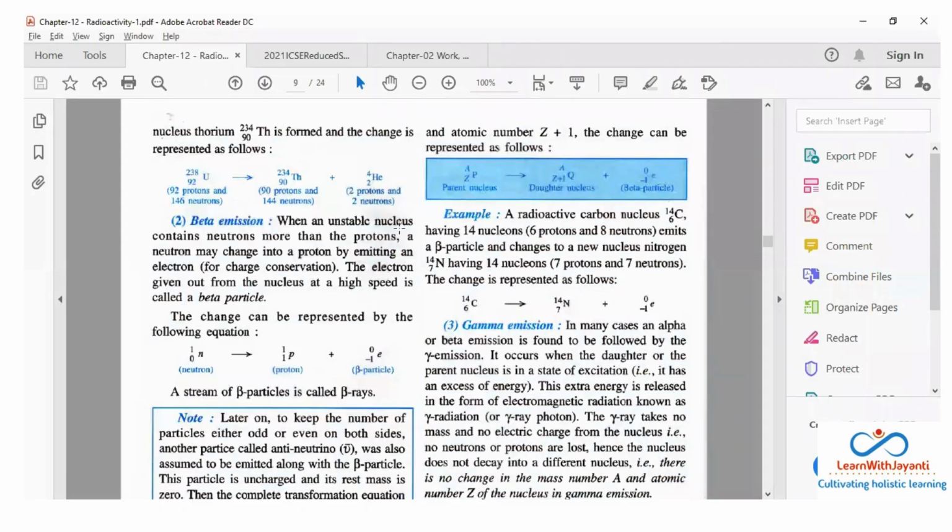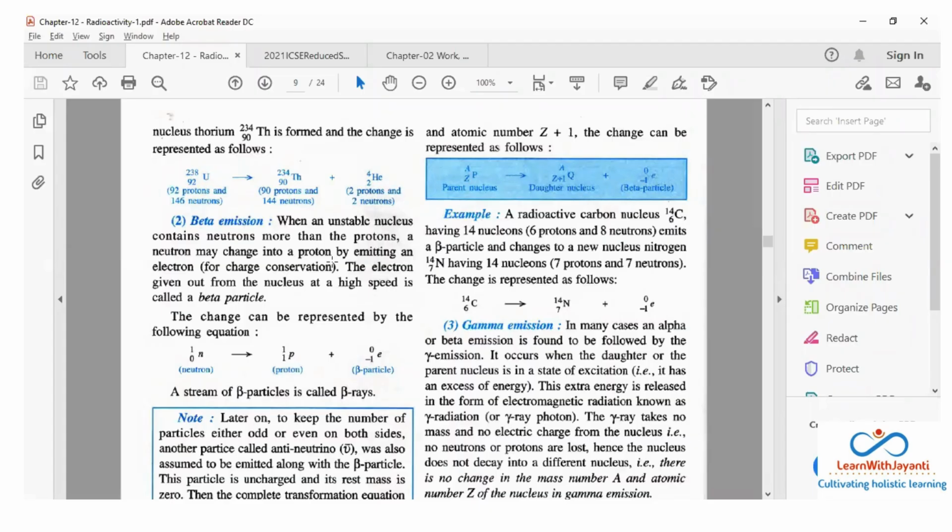Now let's understand the beta particle. When an unstable nucleus contains neutrons more than the protons, a neutron may change into a proton. That means now क्या हो रहा है? Neutron is what? It's uncharged. There is no charge to it. लेकिन क्या हो सकता है? कल भी मैंने डिस्कस किया था. Neutron may break into a proton and an electron.